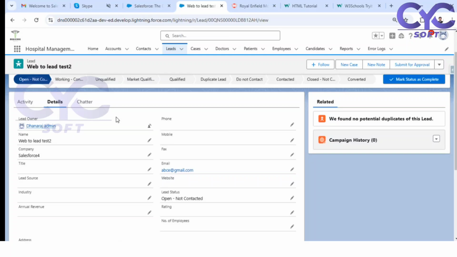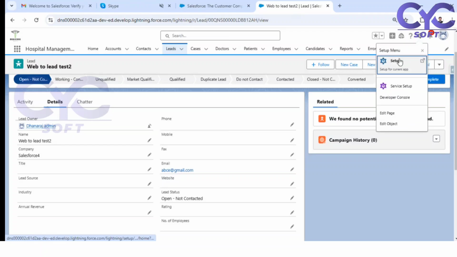From there, we provide some rule criteria, and if the criteria are satisfied, then based on the conditions, the lead is directly assigned to the owner we provide, or to some queue. Let me show you what this is. Close all these things here. Okay, click on setup.